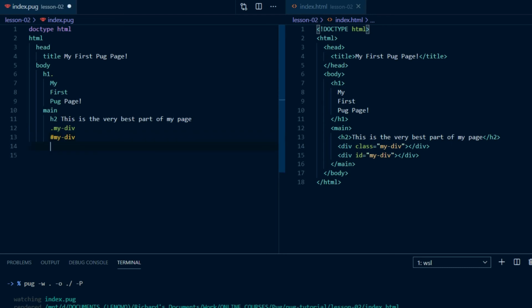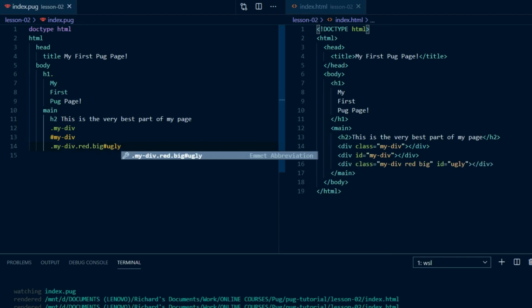To add multiple classes or IDs, just add them on in a string with no spaces, with dots or hashes as appropriate. .myDiv.red.big#ugly gives div class equals myDiv red big, three classes, id equals ugly.